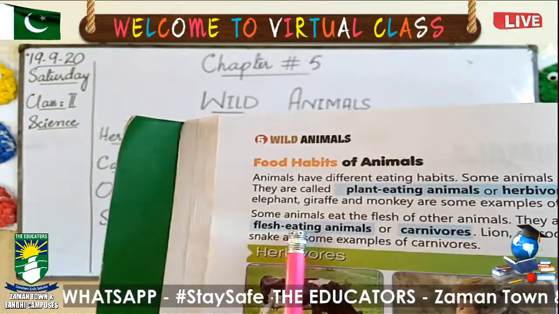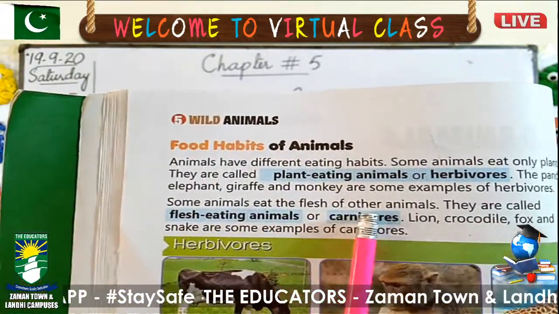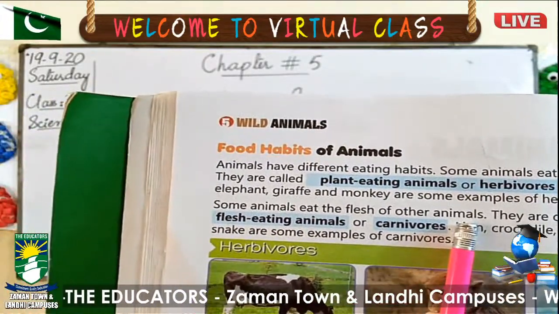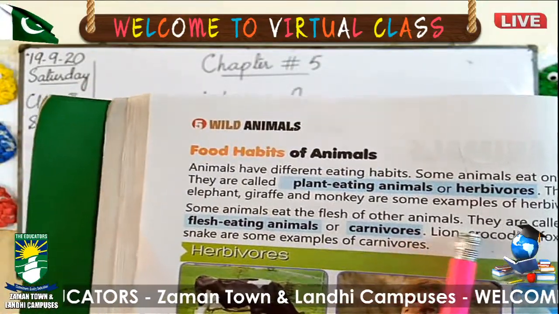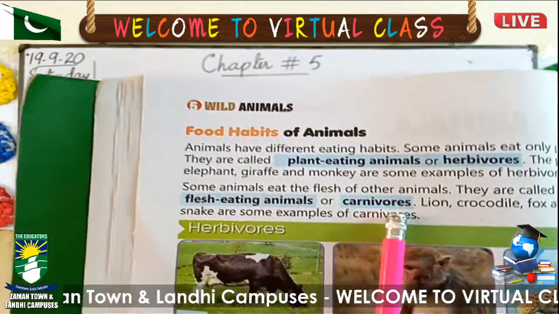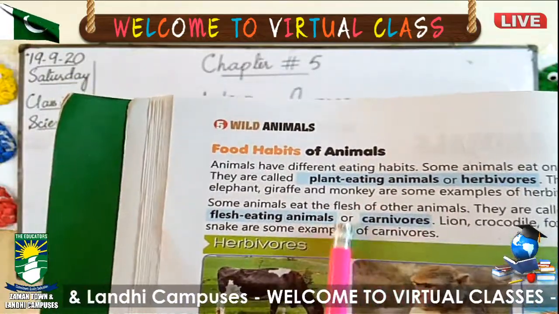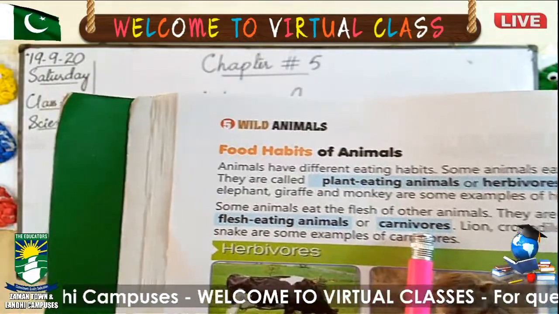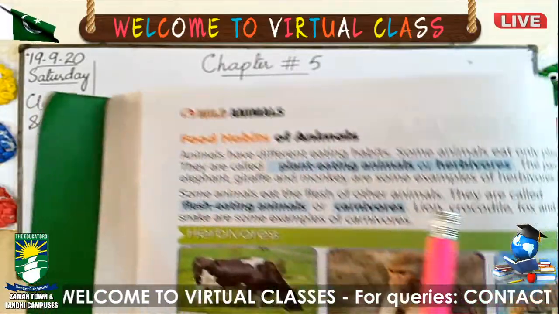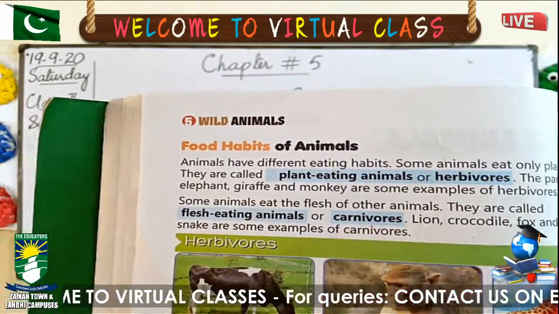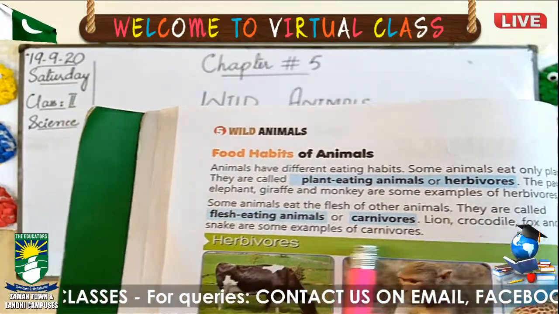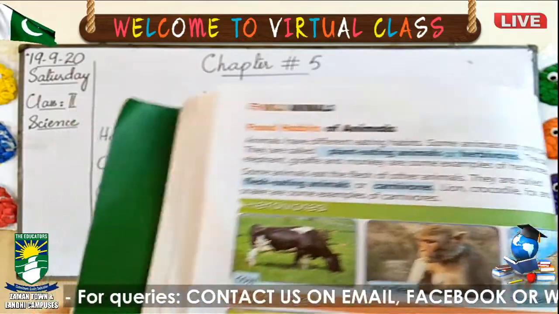Some animals eat the flesh of other animals. It means they hunt other animals for food. They are called flesh-eating animals or carnivores. What is their name? They are called carnivores. Why? Because they eat the flesh of other animals. What are the examples? Lion, crocodile, fox and snake are some examples of carnivores. You can see these examples of carnivores in these pictures.